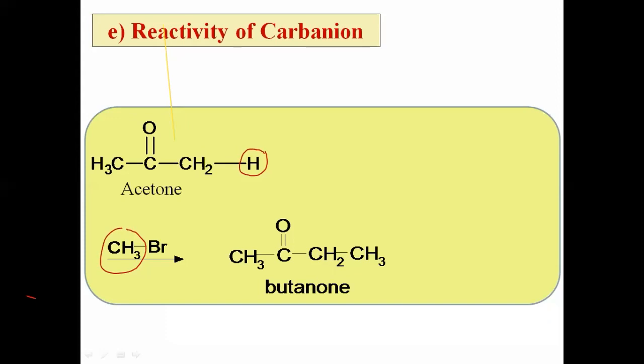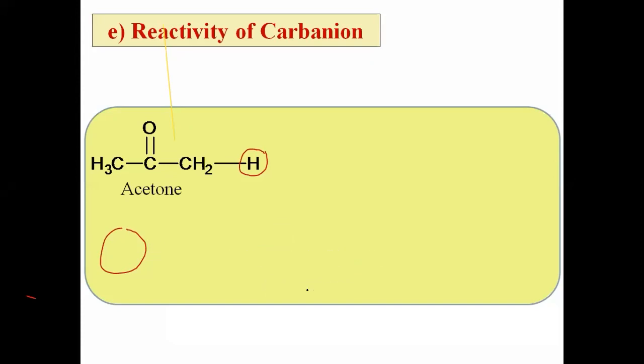Now let us see the mechanism of the reaction, means how actually that process occurs, how that process takes place in a number of steps, what are the intermediates formed during the reaction, and how the bonds undergo breaking and how the new bonds are formed. Let us see the mechanism of the reaction. Okay, now in the first step what happens?